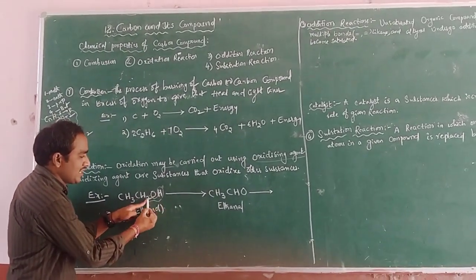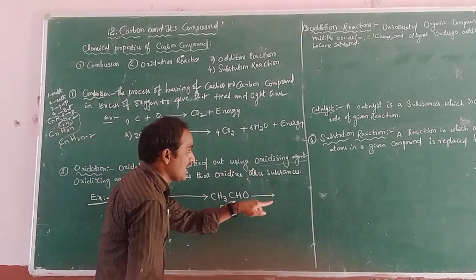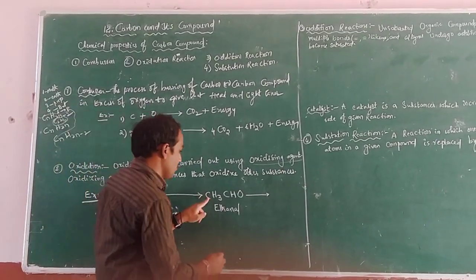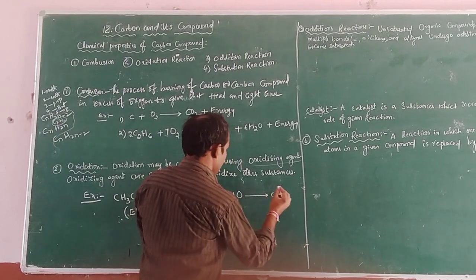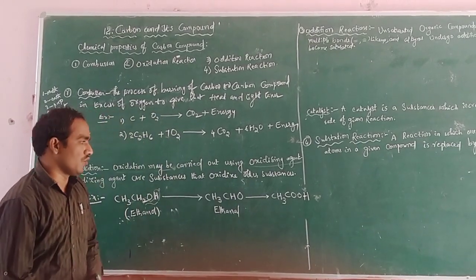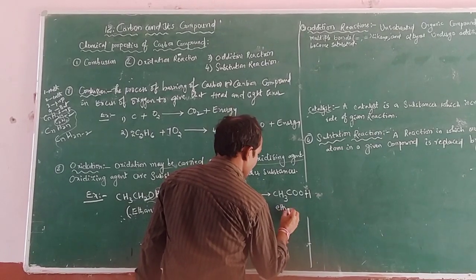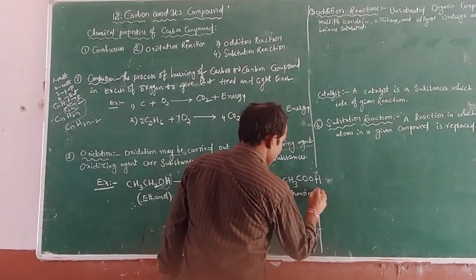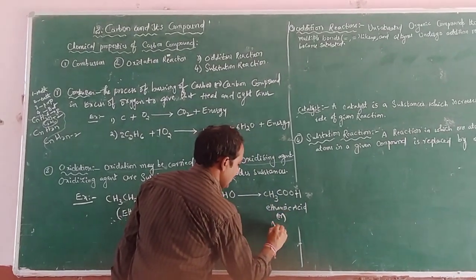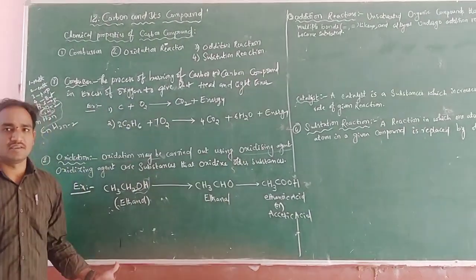So one hydrogen, two hydrogens are removed, and then oxygen is added, giving CH3COOH, which is ethanoic acid or acetic acid.